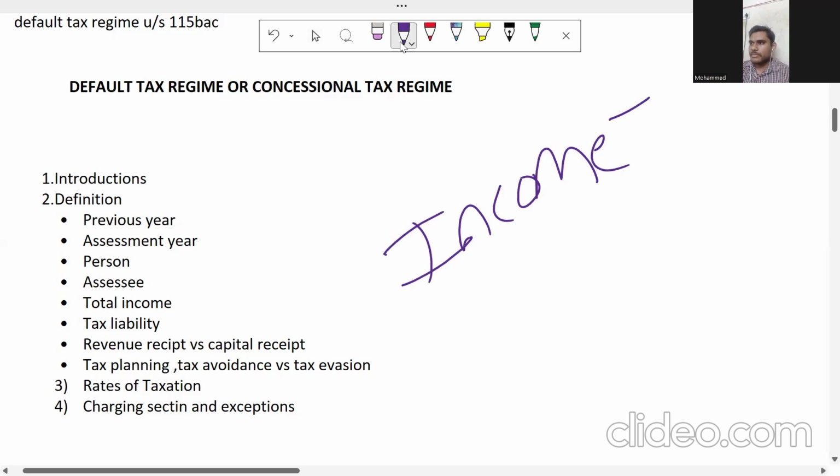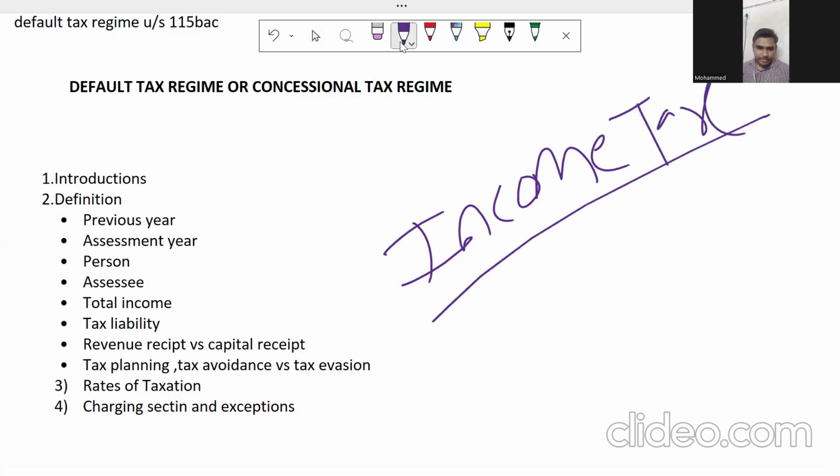Income tax. In Hindi, okay. I will revise you at the end of the class. I will revise in Hindi as well. It's no problem. But first, we will write the exam in English now. So I'll first teach in English. Then for simplifying the language, I'll make you understand in Hindi as well. So we can go in both the languages as well. Those who are Hindi speakers, no need to worry. I'll explain to you in Hindi as well.